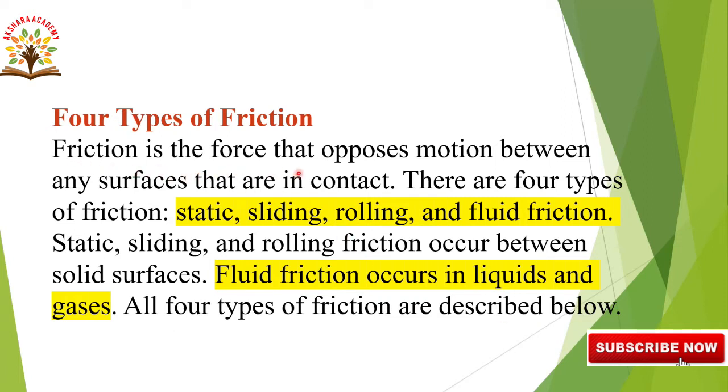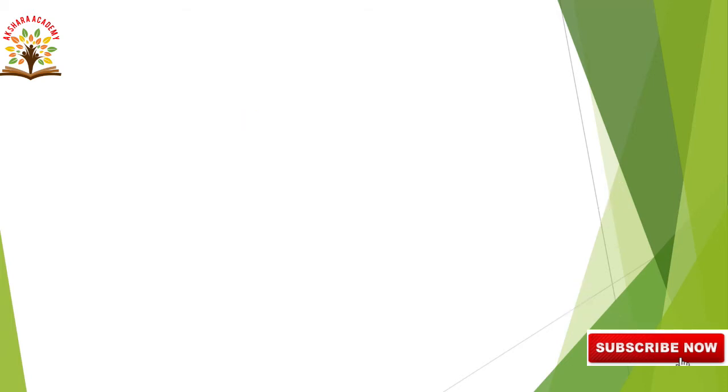Friction is a force that opposes motion between any surfaces that are in contact. There are 4 types of friction: static, sliding, rolling and fluid friction. Static, sliding and rolling friction occur between solid surfaces, but fluid friction occurs only in liquids and gases. All the 4 types are described below. One by one we will discuss. Let us come to the first one, static friction.